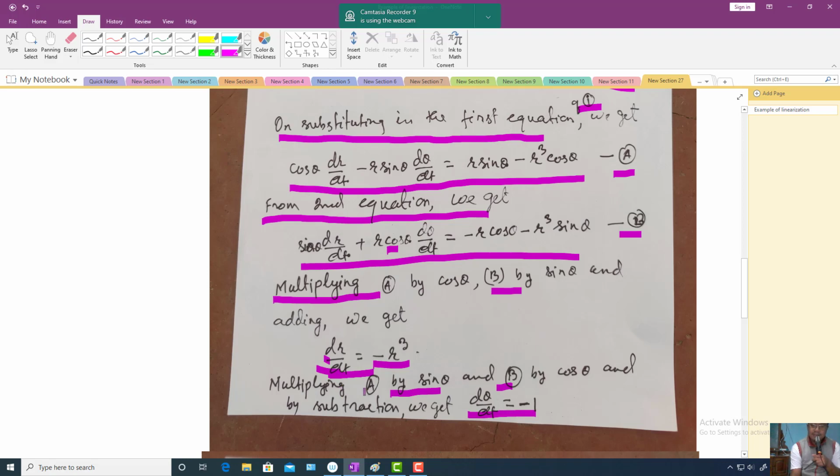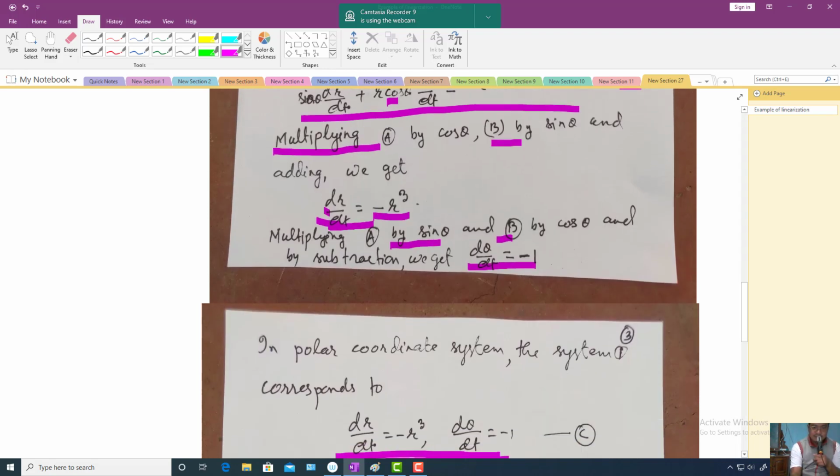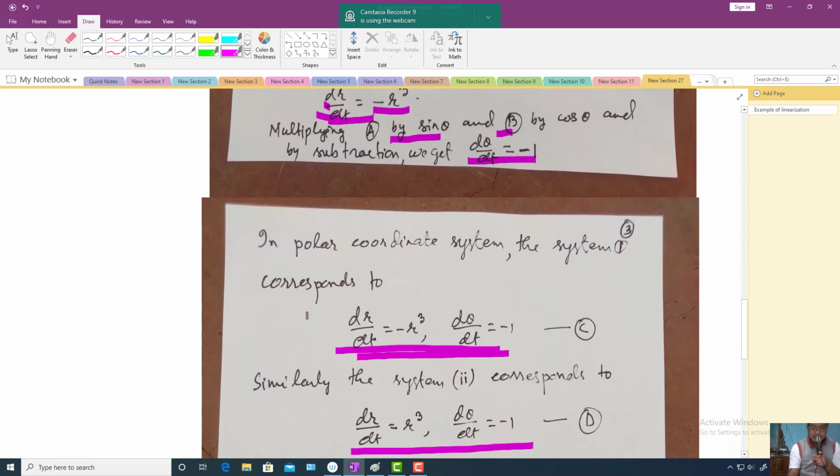Again, now let us multiply equation A by sin theta and equation B by cos theta, and let us subtract. After subtraction you will get d theta by dt is equal to minus 1. So using the polar coordinate system, the given non-linear system of equations, system 1, is reduced to this simple form.